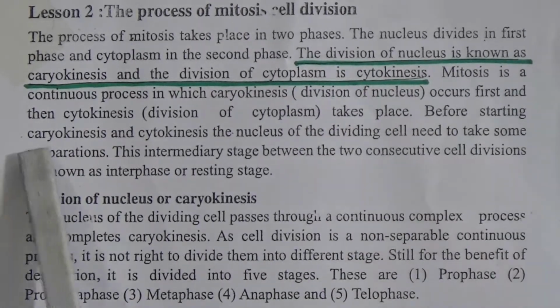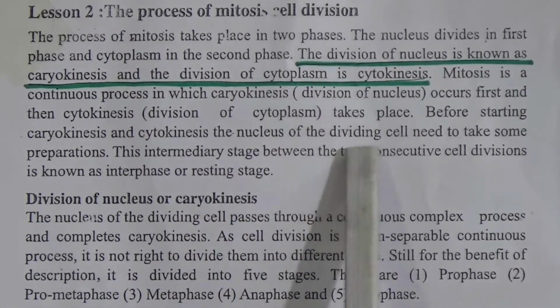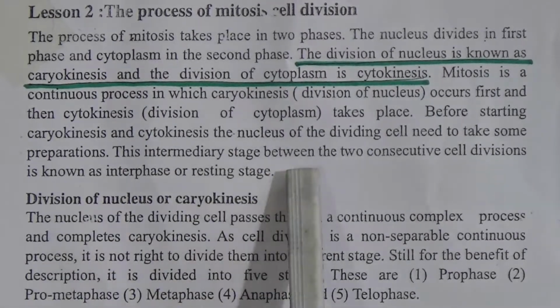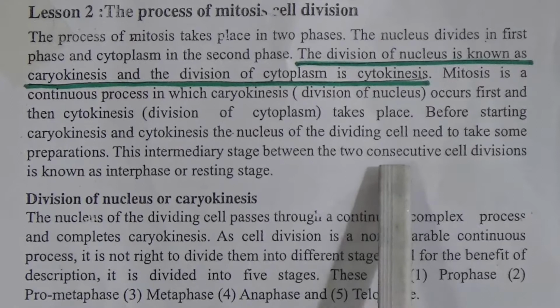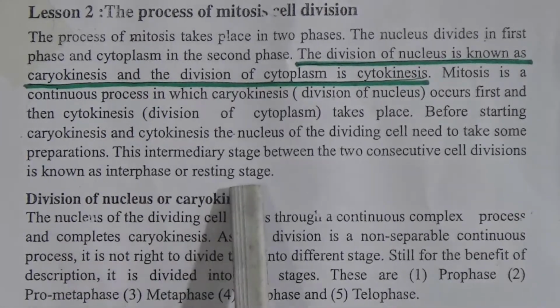Before starting karyokinesis and cytokinesis, the nucleus of the dividing cell needs to make some preparation. This intermediate stage between two consecutive cell divisions is known as interphase or resting stage.